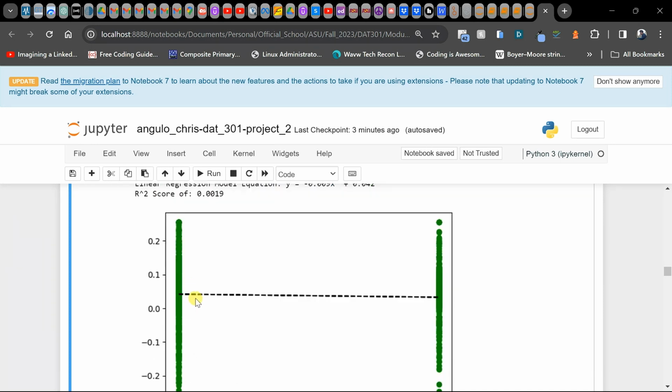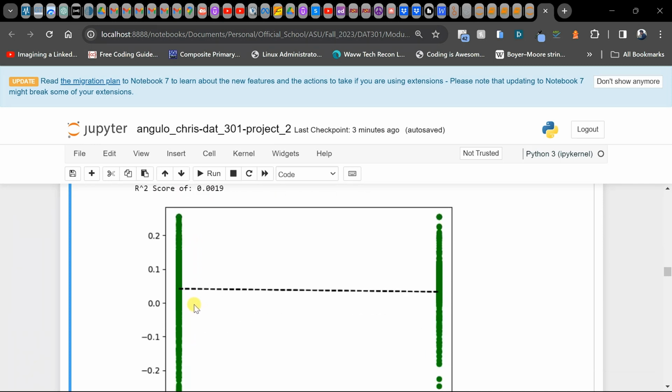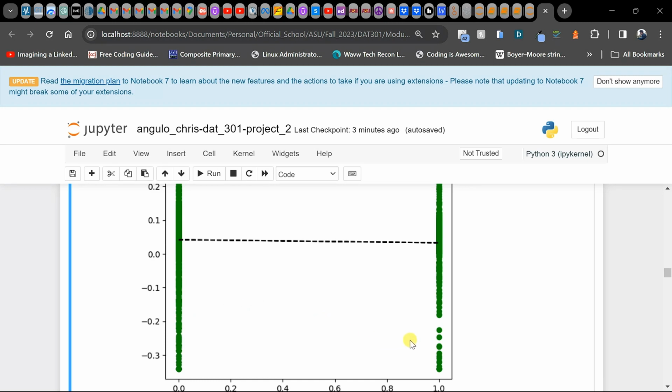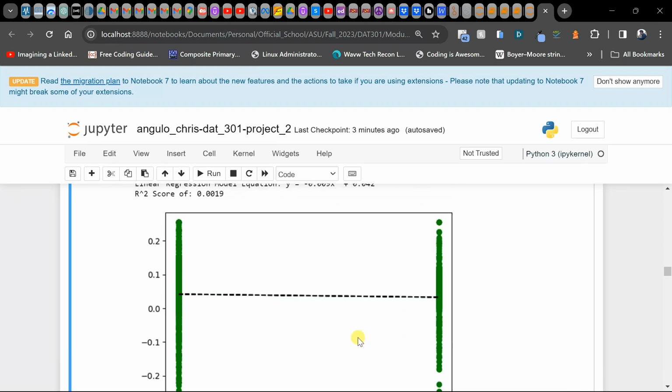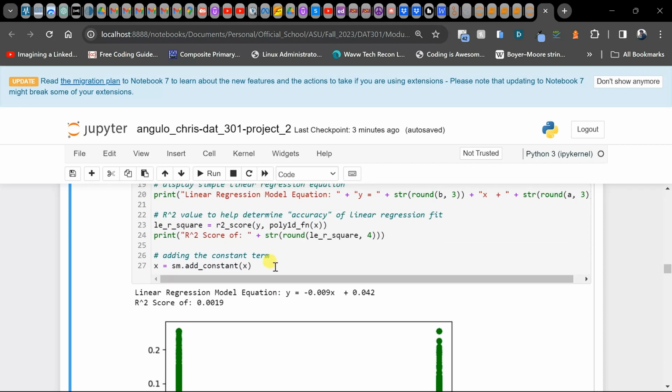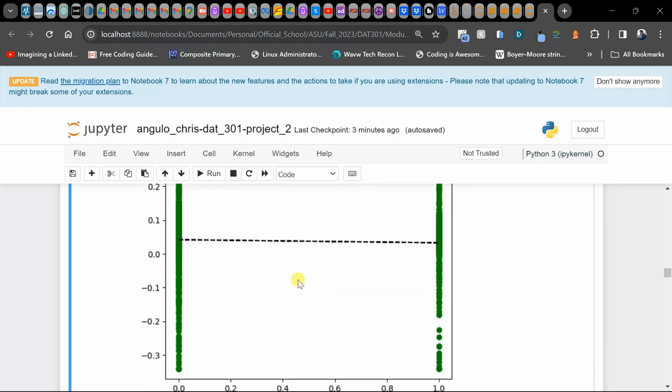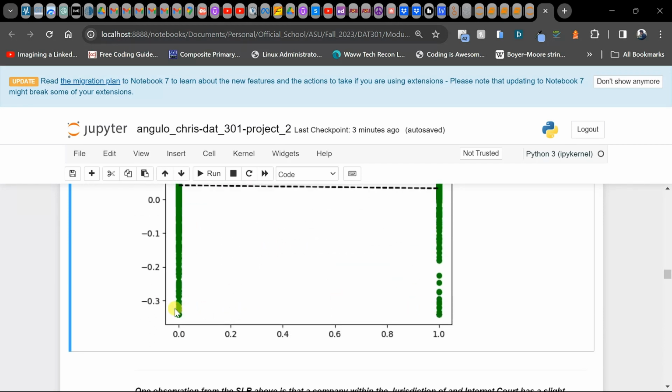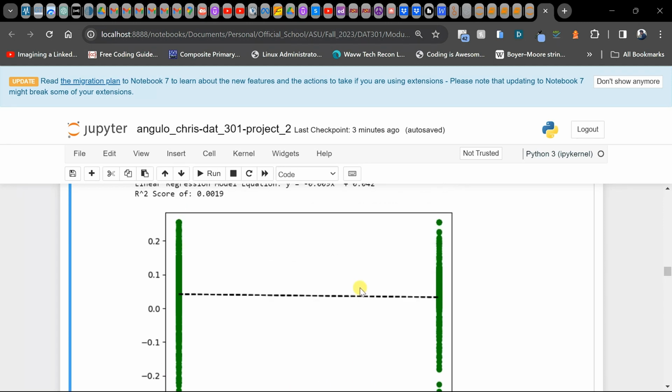So here is that linear regression. Because this is a binomial type of distribution, our outcomes are only 0 and 1 for either being within or outside of this Internet Court jurisdiction.